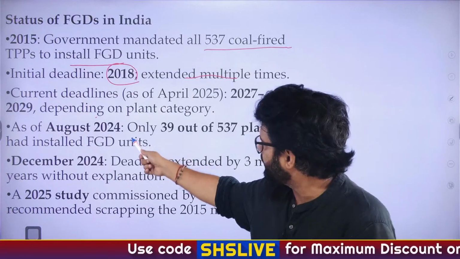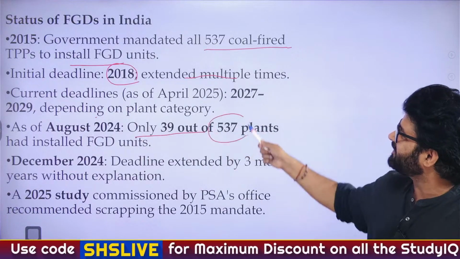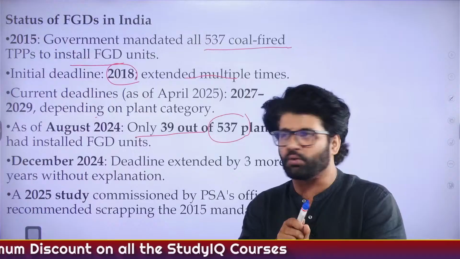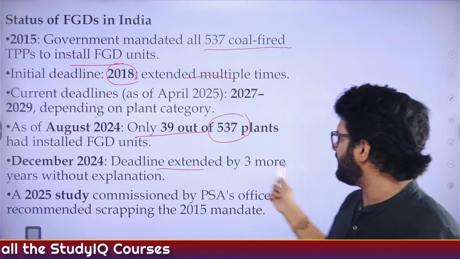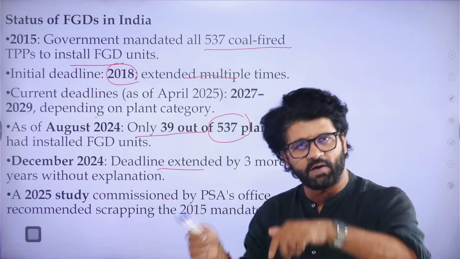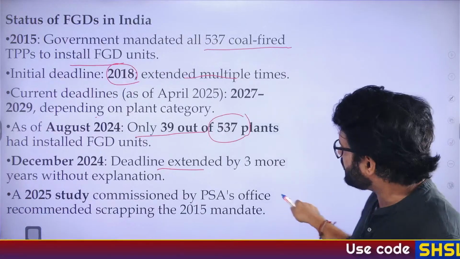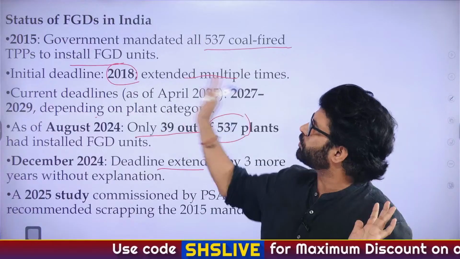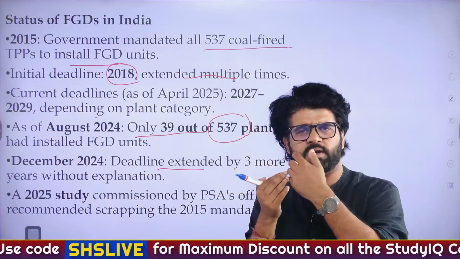As of August 2024, what has happened? Of 537 thermal power plants, only 39 have installed desulphurization units. Now, in December 2024, the deadline was again extended by 3 more years. In the 2025 study we are talking about, the advisory office has said that there is no need to install FGD units, let's just do away with it.